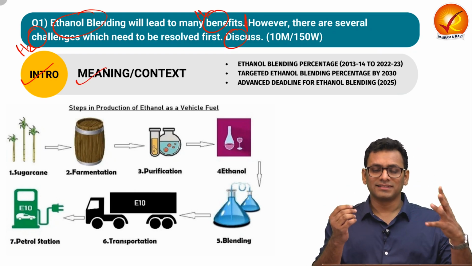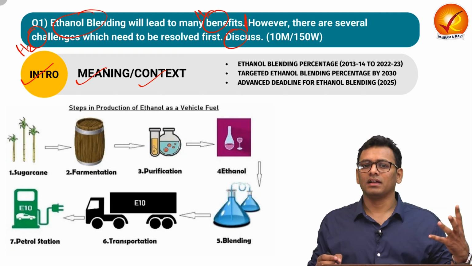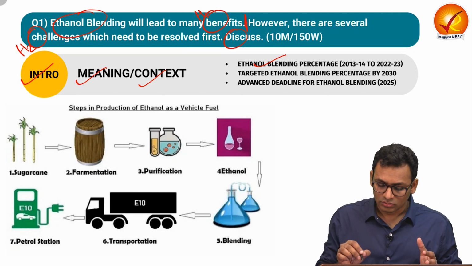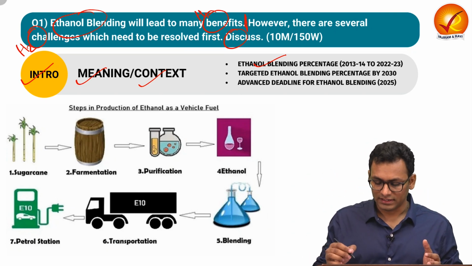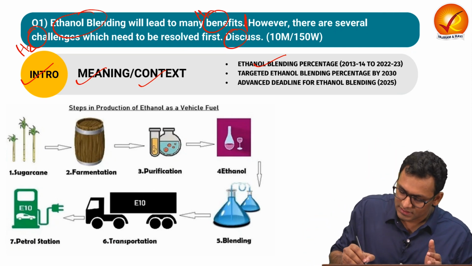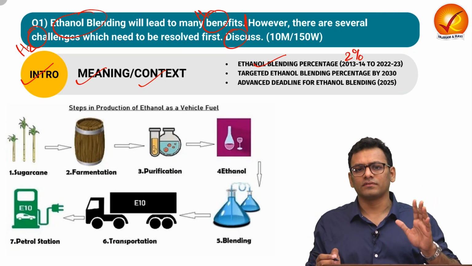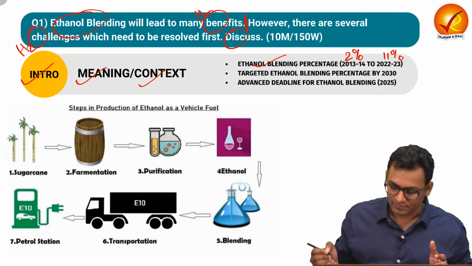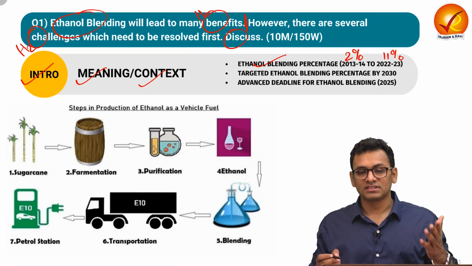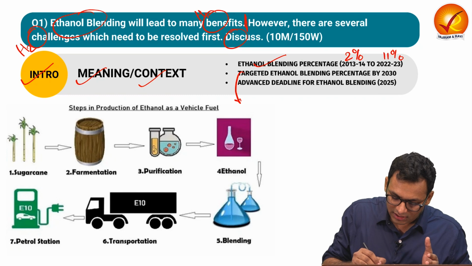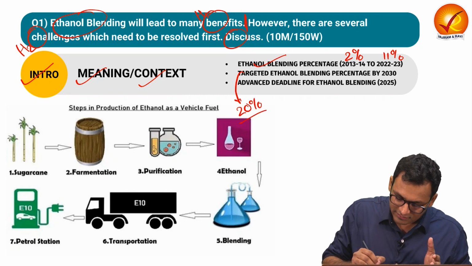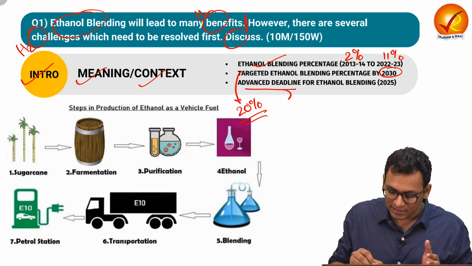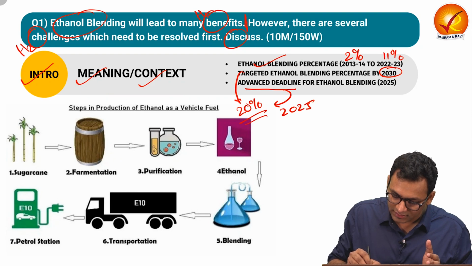You can also talk about certain context, as in what exactly government has initiated, as in the ethanol blending program has been initiated, and since 2013-14 till 2022-23 we have seen a rise in ethanol blending. Previously we had almost 2% of ethanol blending. Now this has been increased to almost 11%. And for the same, government is very optimistic with respect to ethanol blending, and this target was increased to 20% for 2030. Now again government has revised the deadline. This target is now set for 2025.